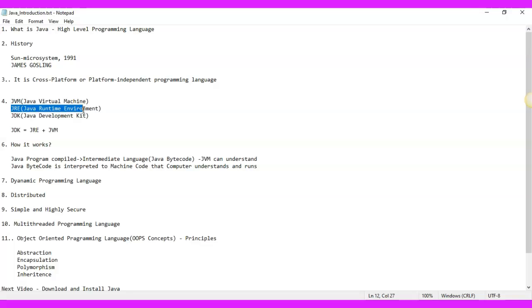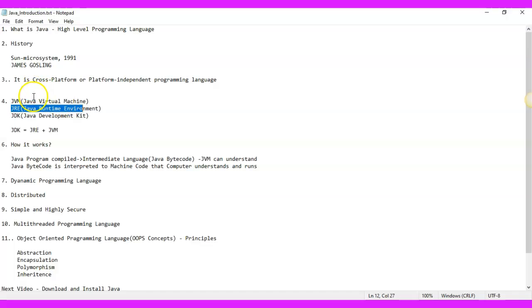But for now, just understand that JRE is the Java Runtime Environment that consists of collections of classes and predefined methods. You need these to execute the application as well. JRE does that all for you.